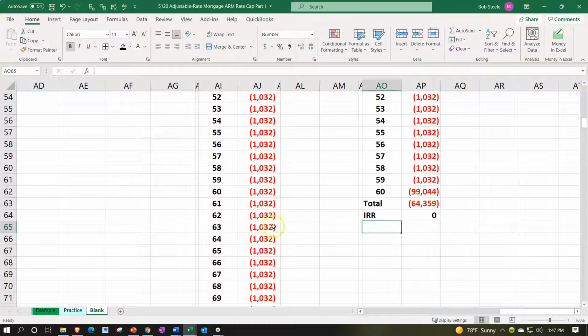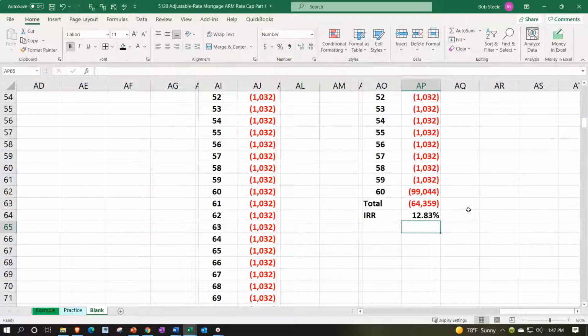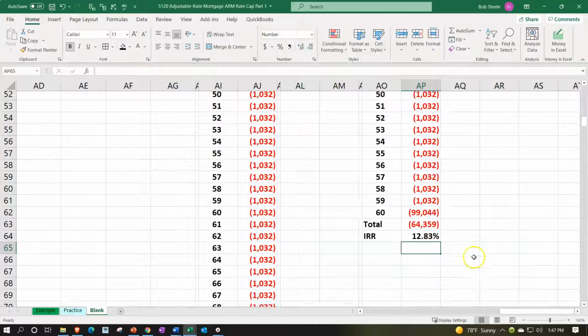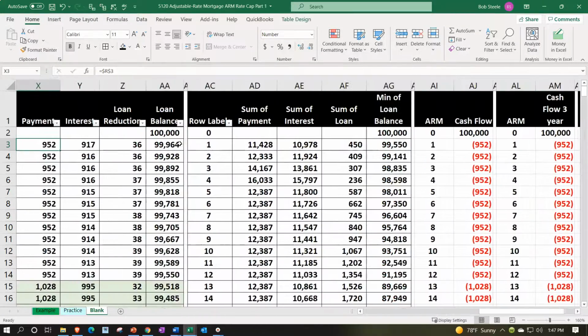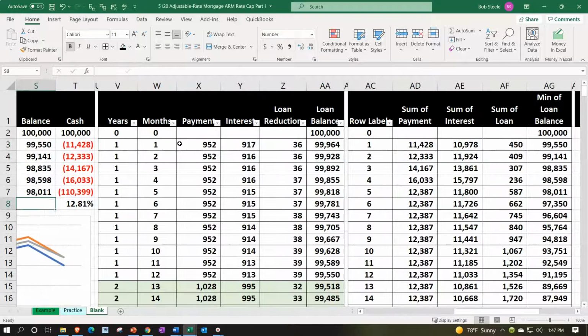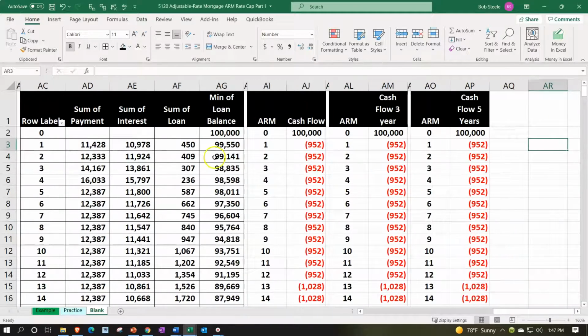And that would be the monthly. That would be monthly percent, adding some decimals. We want the yearly, so double clicking on it and multiplying it times 12. There's the 12.83. We can compare that to what we got over here with our quick IRR, which was 12.81. So it's pretty close. Let's reconstruct this one from our table just to get practice